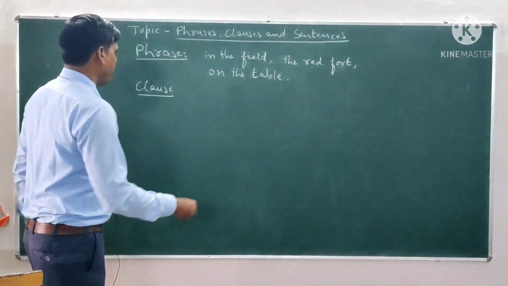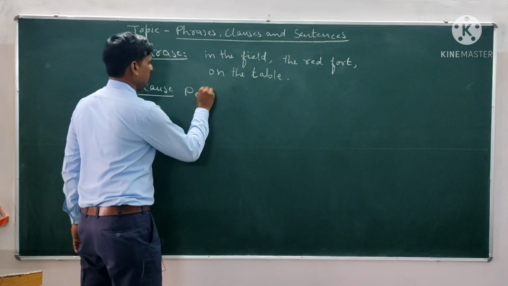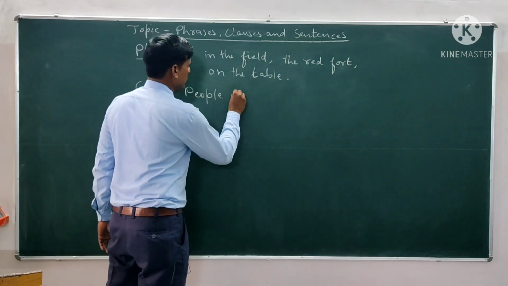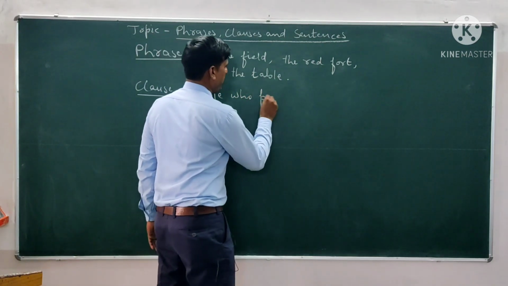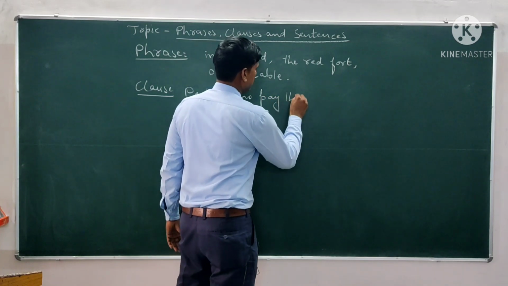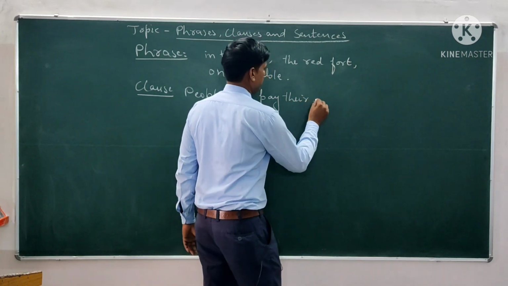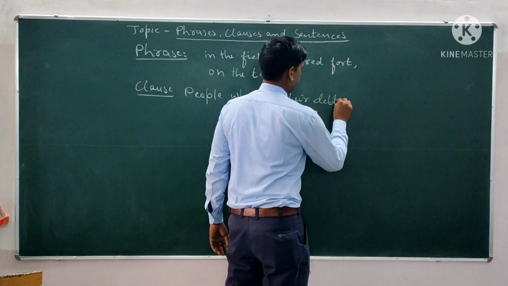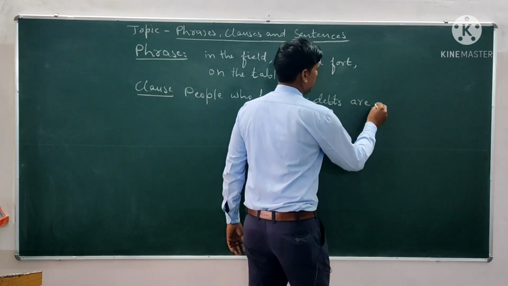For example, people who pay their debts are trusted.